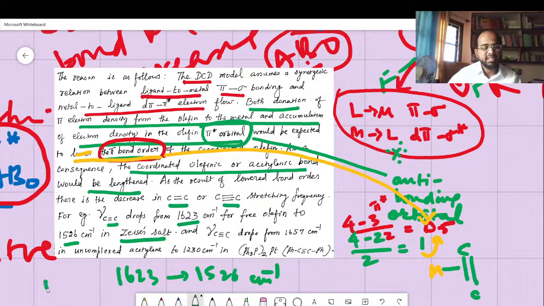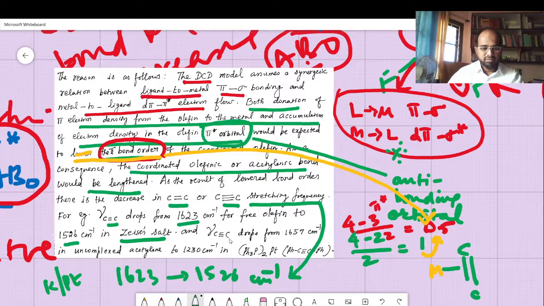What is Zeise's salt? You are incorporating potassium as well as platinum. As a result of that, bond order is decreased, and bond order decreasing means stretching frequency is decreasing. That is the reason there.